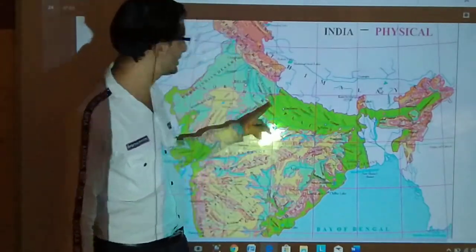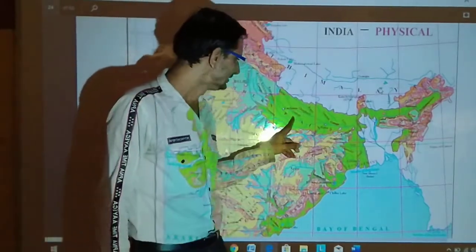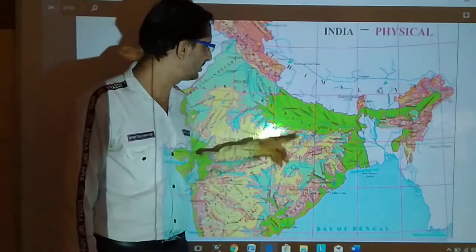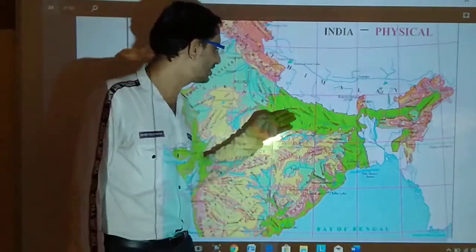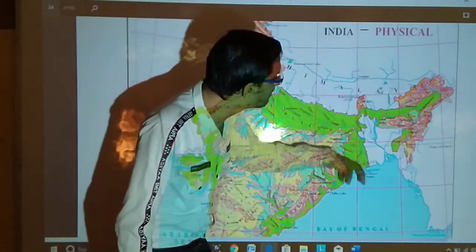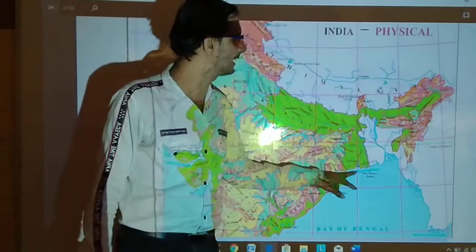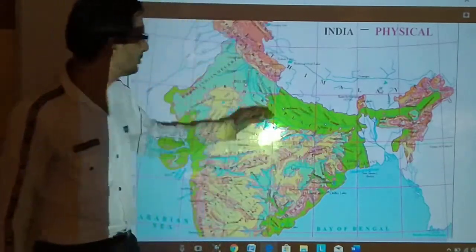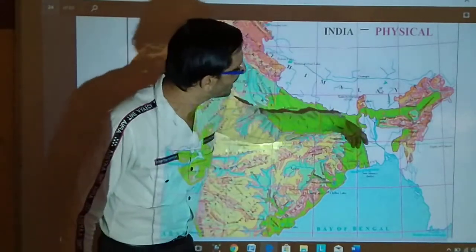Towards the northeast, you can see this greenish tint or greenish color over here. This dark region is leaning towards the northeast and towards the Bay of Bengal, meaning West Bengal and towards Bangladesh. It is going towards the northeast, and some is going to the Bay of Bengal.